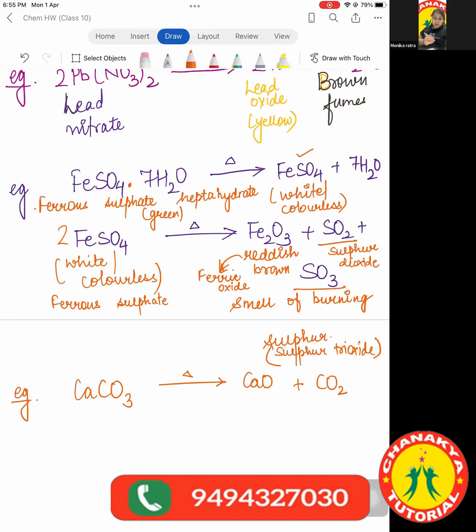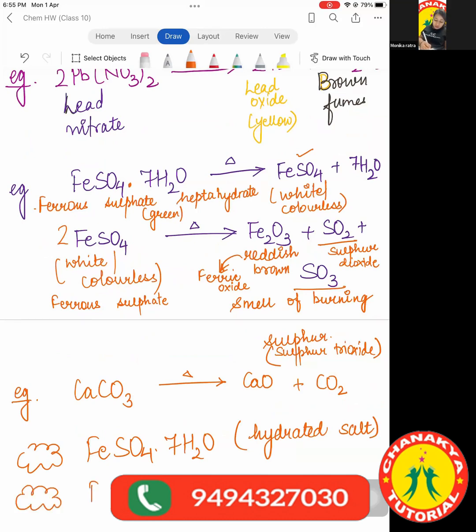Also, children, one thing I will tell you over here, that if I write FeSO4.7H2O, we call these salts which have these 7H2O, 5H2O, 2H2O, whatsoever is the number, hydrated salts, means which have some water of crystallization or some water molecules. Whereas when after heating, these water molecules get evaporated, we call these salts anhydrous salts. So what are hydrated salts? Which have water of crystallization. What are anhydrous salts? The salts which do not have water of crystallization.